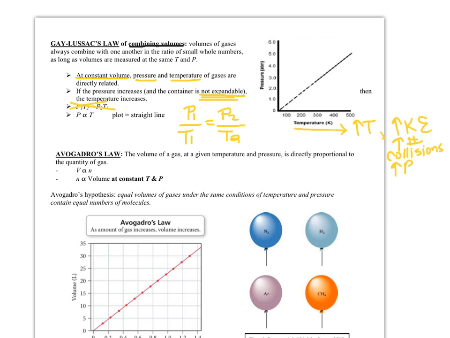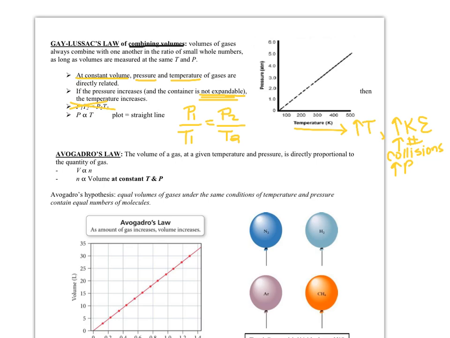So this would be like in a soda can. If I left a balloon in the car in August, it would expand. If I left a soda can in the car in August, it doesn't have the ability to expand, so it's just going to build up pressure inside the can, if that makes sense. The problems would work the same way, except you would be keeping temperature or volume constant in that case, and it would be a closed container still.